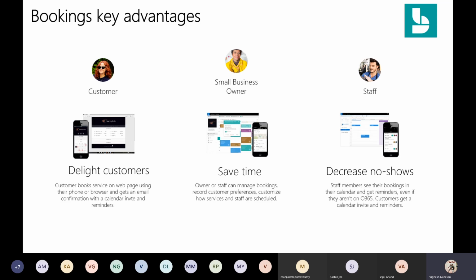And these are also some key advantages which our customers have seen as they started using Bookings. Customers are delighted with it. It helps them save a lot of time, a lot of time which people have to spend on booking an appointment and getting the addresses and things of all that sort. It really comes in handy, so that you don't need to spend too much time as a business owner. And it also decreases no shows.